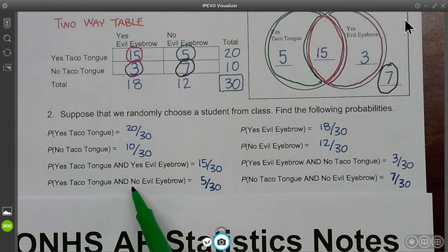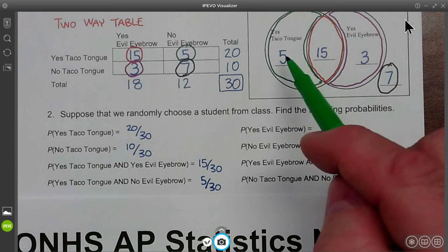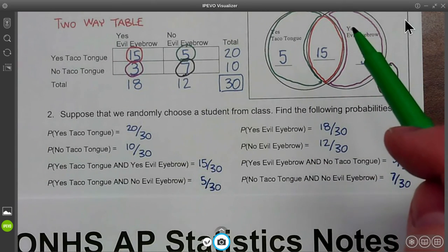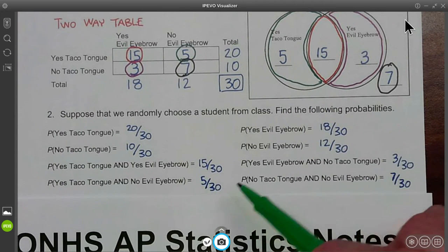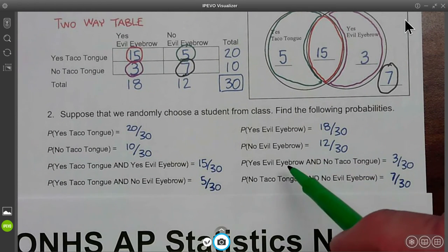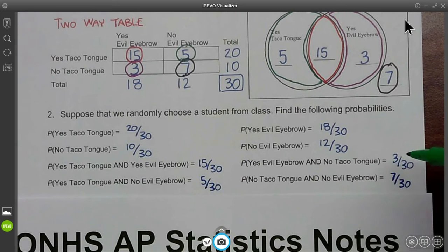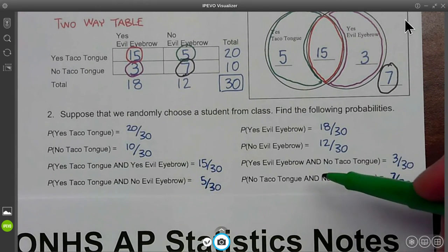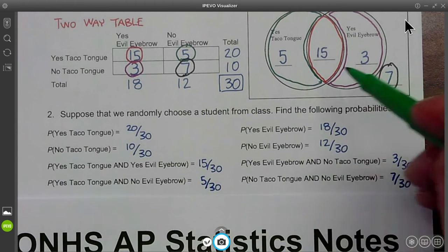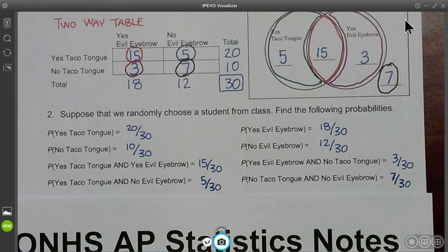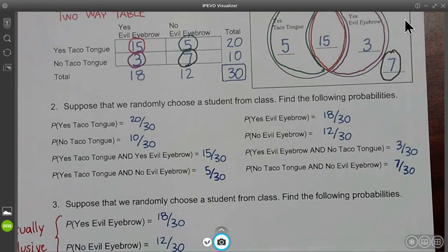How about yes for taco tongue and no for evil eyebrow? Yes for taco tongue, but no for evil eyebrow would be this group of 5 right here, so 5 out of 30. How about yes for evil eyebrow and no for taco tongue? That'd be this group of 3 right here. And then the last one is no for taco tongue and no for evil eyebrow. That's 7 because they couldn't do either one. How are you doing so far, kids? I hope you're doing okay.